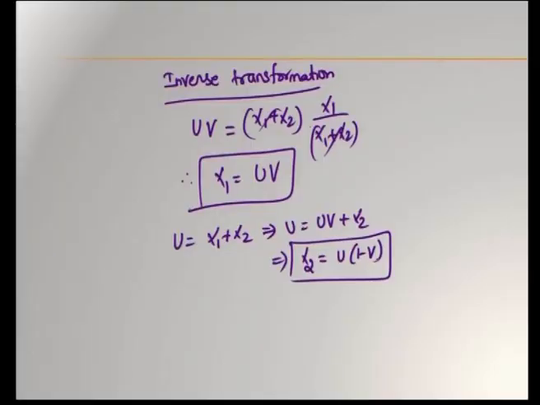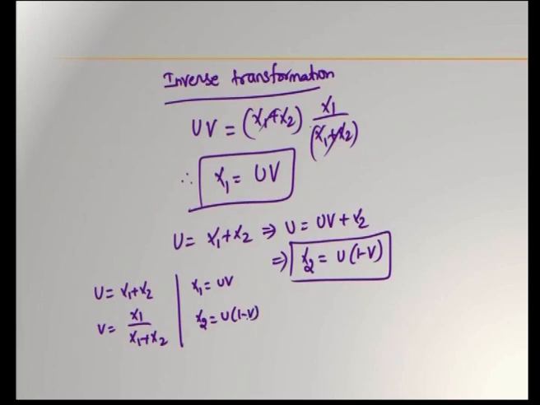First of all, for that you have a separate formula in transformation of two dimensional random variables, and now I will write down all these things together. U is equal to x1 plus x2, v is equal to x1 by x1 plus x2, and then you have x1 is equal to uv, x2 is equal to u into 1 minus v.